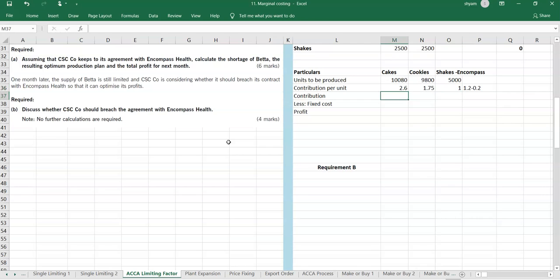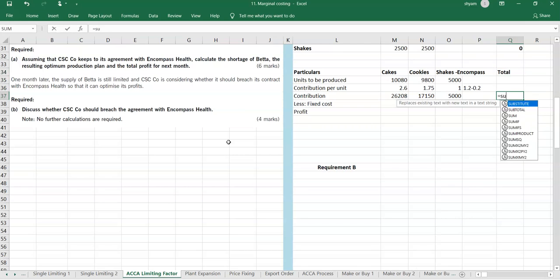Now we got the contribution per unit. Let's get the total contribution. So this is the total contribution, and let's get the total. The total is this.